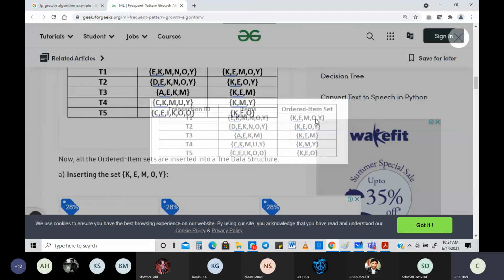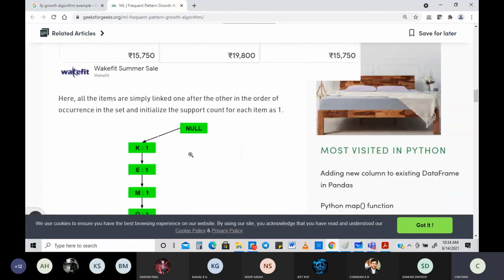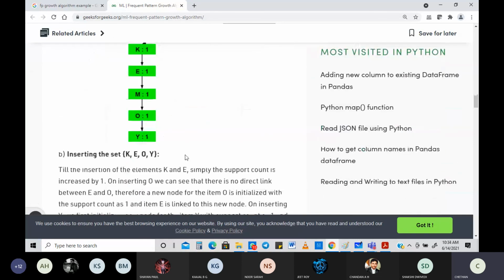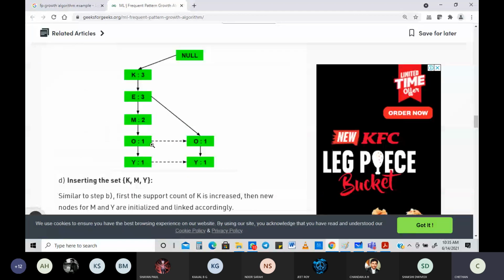Then of course there is a second part of this algorithm. Probably you are going to see it in tomorrow's class. I hope you understood the entire thing. This is very easy. It's all about writing graphs, I mean trees, but it's easier than your Apriori algorithm.